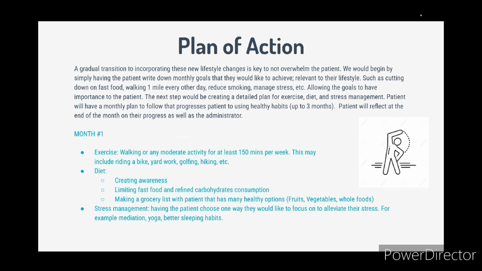Patient will reflect at the end of the month on their progress, as well as the administrator. Month 1 would look like exercise, walking, or any moderate activity for at least 150 minutes per week. Diet, creating awareness, limiting fast food and refined carbs, making a grocery list with the patient that has many healthy options. Stress management, having the patient choose one way that they would like to focus on to alleviate their stress.